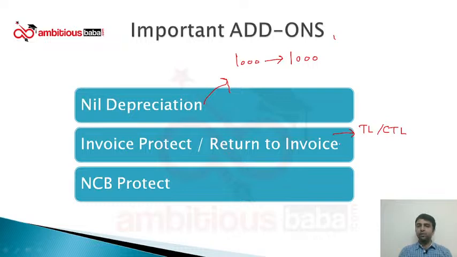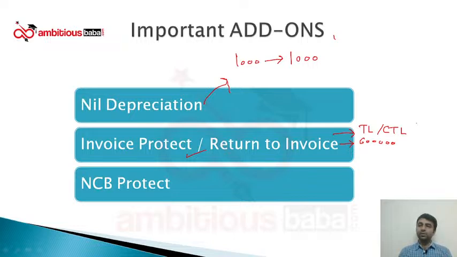What this cover pays: suppose a person is using the vehicle for 3 years and he is having this invoice protect cover from day 1, and unfortunately the vehicle meets with an accident after 3 years and the IDV by now must have reduced by at least 30-40%. So let us assume a vehicle of 10 lakh rupees became a vehicle of 6 lakh rupees after 3 years, and the vehicle now has met with a total loss.